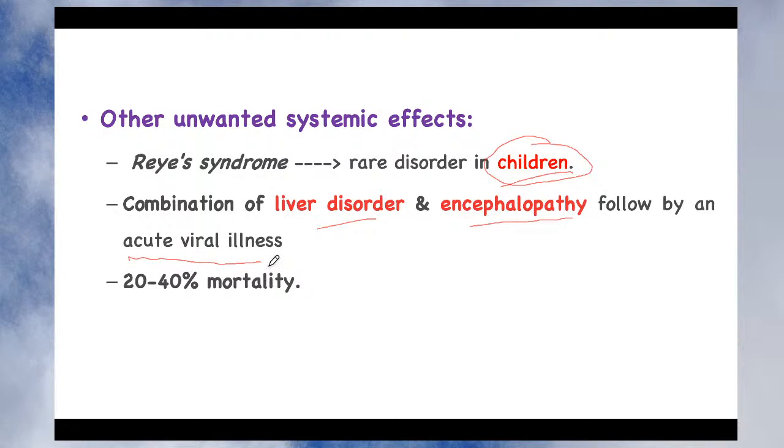It is seen in patients who take aspirin and are sensitive to it, especially children. It is observed that there is also 20 to 40% mortality. Sometimes it is very severe and it may lead to 20 to 40% mortality in the patient.